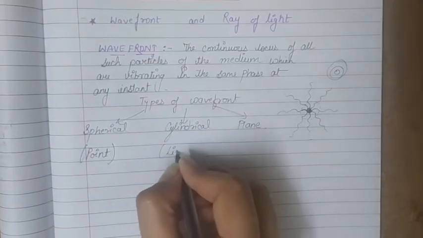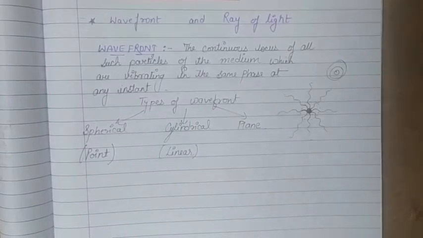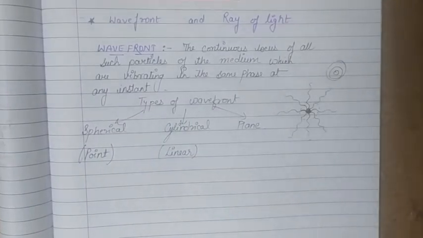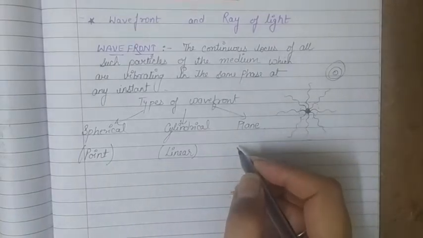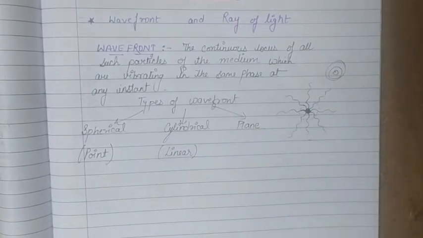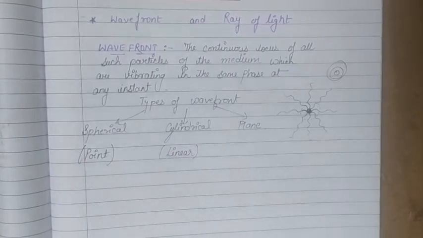If the source of disturbance is linear, in that case the wavefront we get will be cylindrical. While if the source is placed at a very far point from the observer, at a large distance, the wavefront can be either spherical or cylindrical, coming from that far point to the observer. By traveling this much distance, the curvature decreases progressively. So plane wavefront is not a new thing.